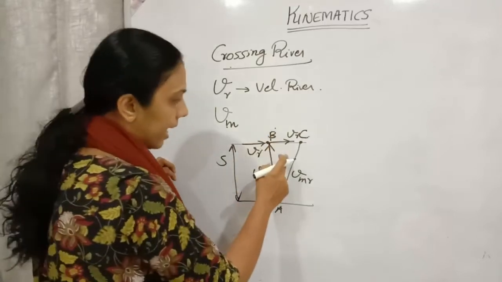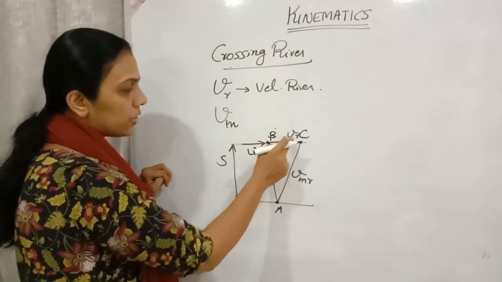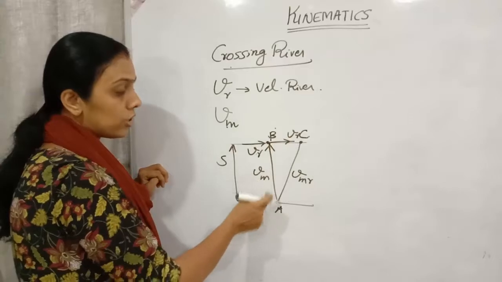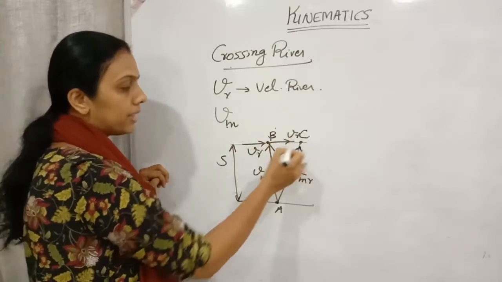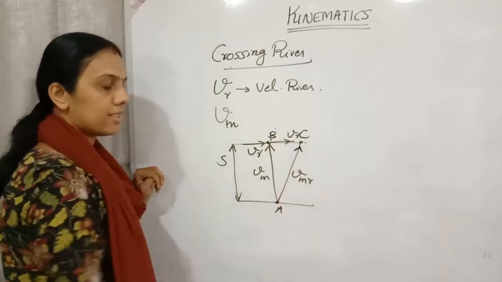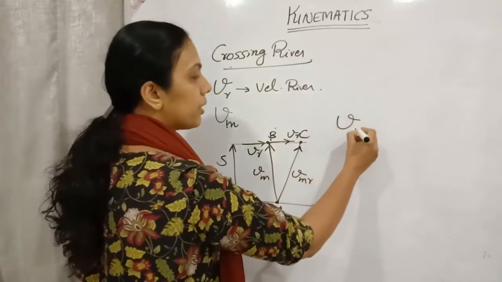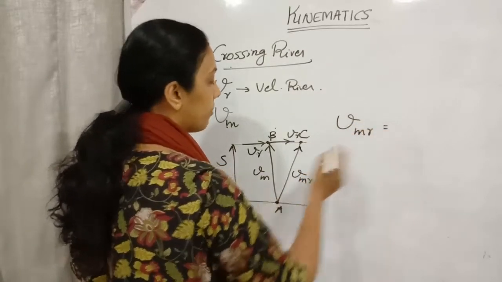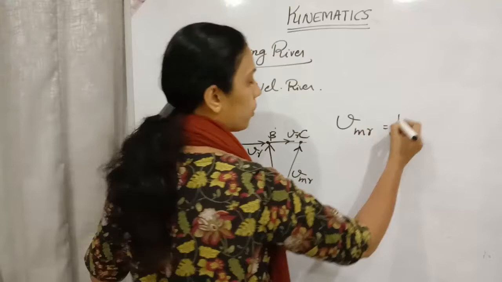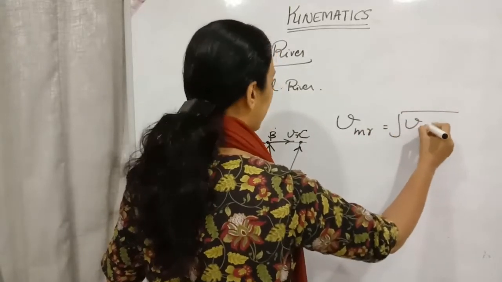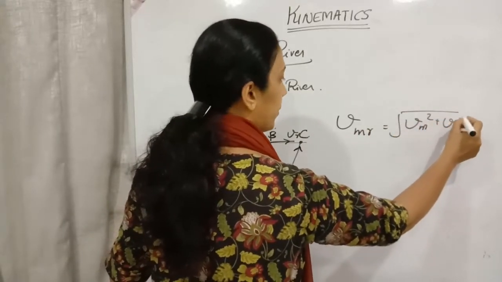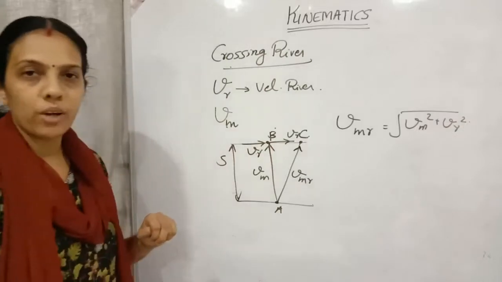So for that case, the velocity of the river is this one and the velocity of man is in this direction, but the relative velocity will be acting in this direction. So what will be the relative velocity of man with respect to the river? That will be equal to root of Vm square plus Vr square.